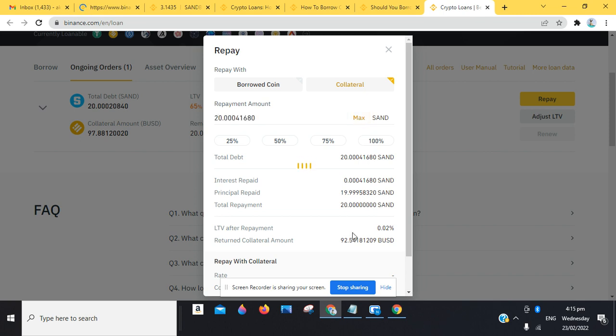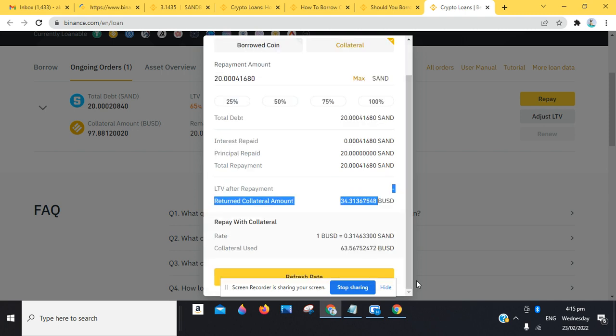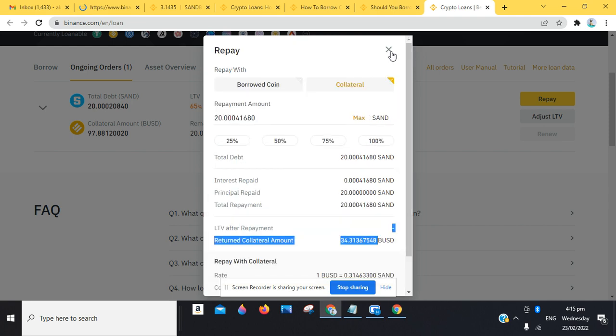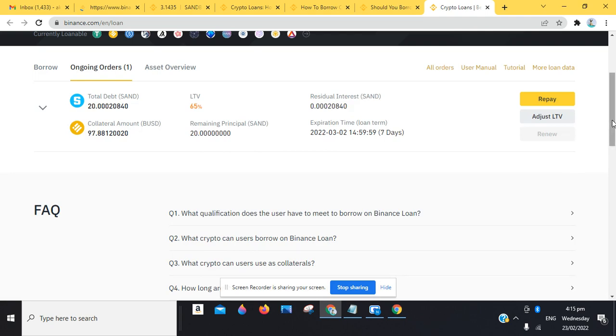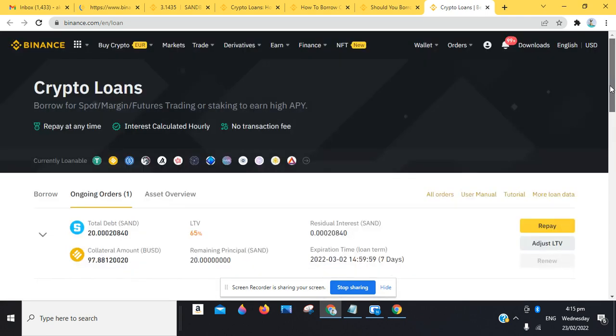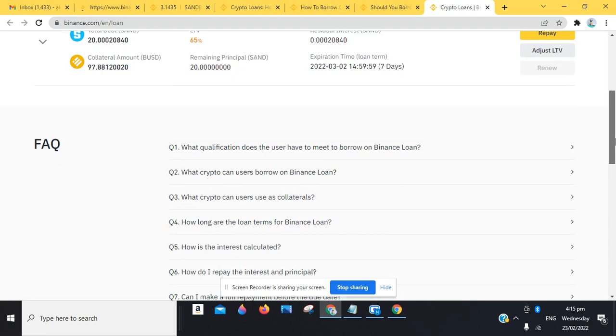Our total debt is 20 SAN tokens, total repayment 20 SAN tokens, return collateral is about 34 BUSD. Okay, so this is it. So we are repaying this.